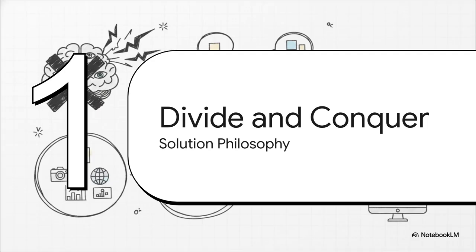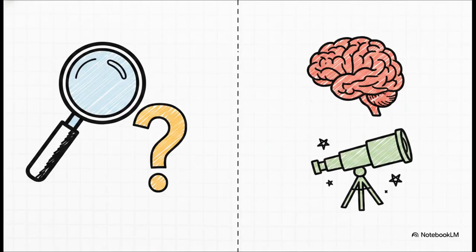Moving on to Section 2, divide and conquer reasoning. Okay, so how do we fix this? Well, we need to stop asking one generalist model to do absolutely everything. DDCoT relies on two really core insights. First, keep critical thinking alive. The AI has to maintain a healthy dose of skepticism and actually admit when it's uncertain. And second, let everyone do their jobs. We absolutely have to divide the labor between specialized models.